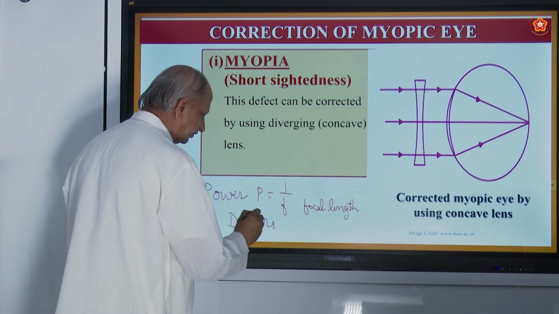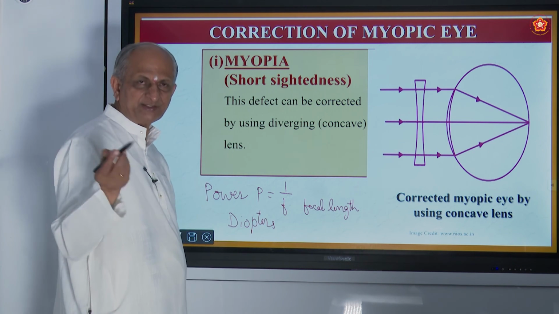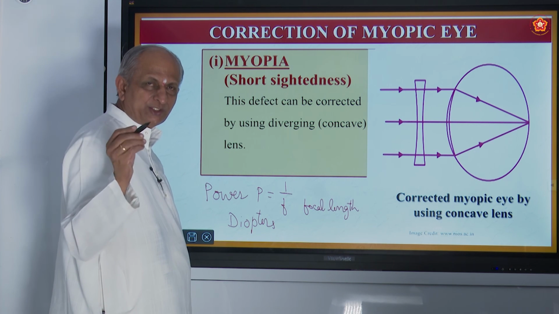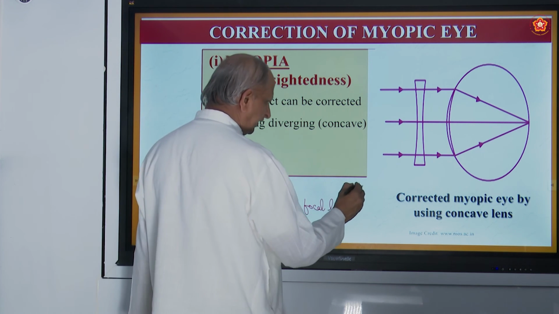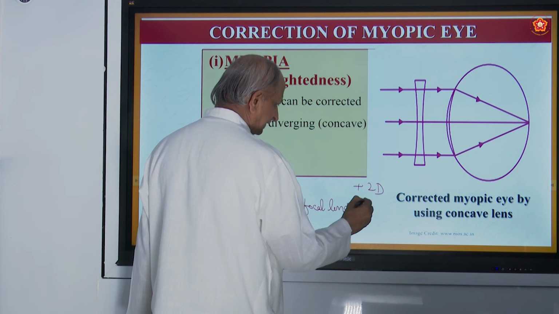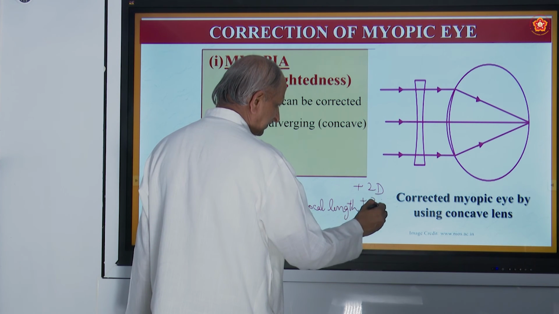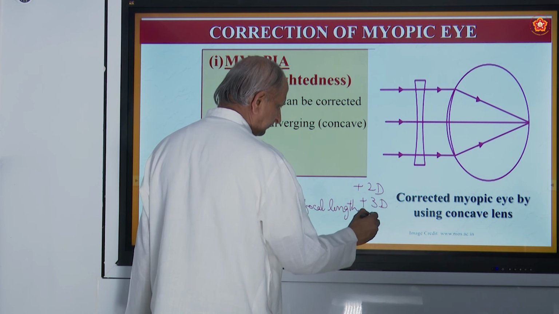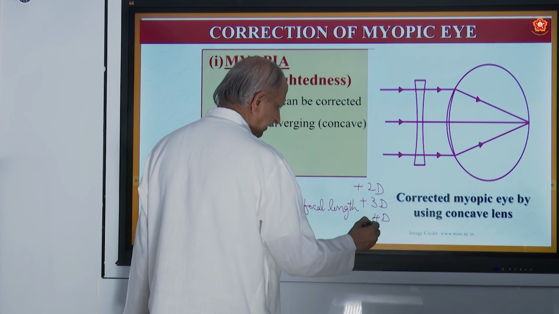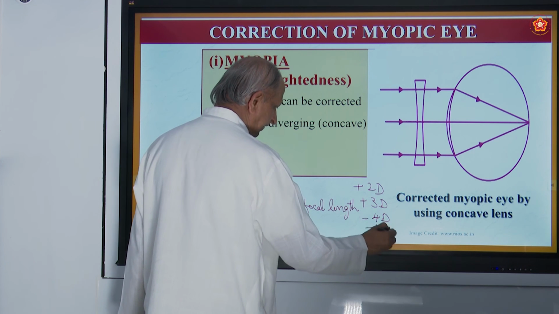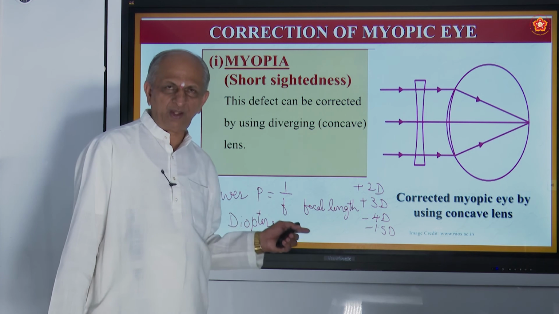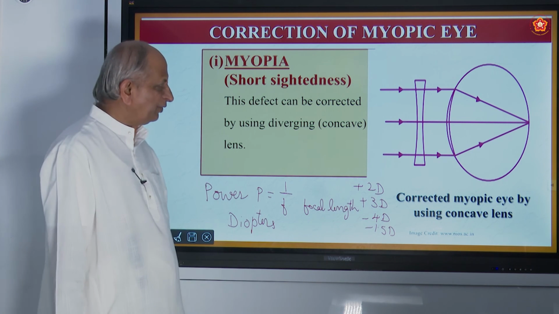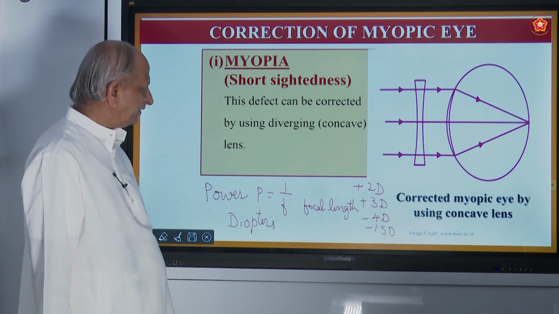You might have seen spectacles when the doctors prescribe, they are 2D, 3D, 4D, etc., plus 2D, plus 3D, etc. Sometimes minus 4D, minus 1.5D, like that. D means diopters. Diopters means reciprocal of focal length. That is how the power of the lens is measured.